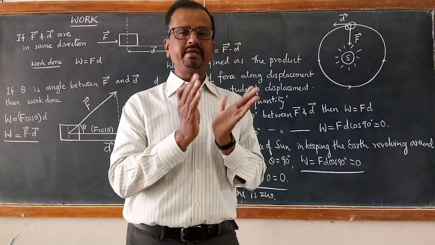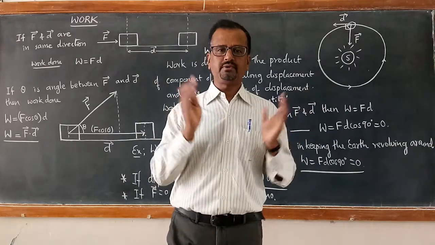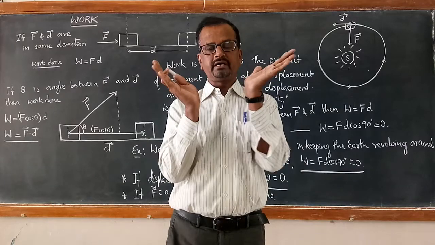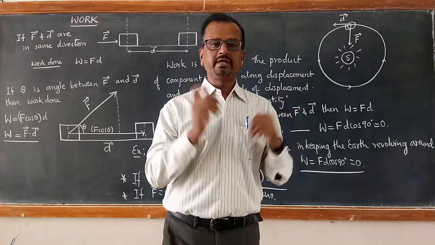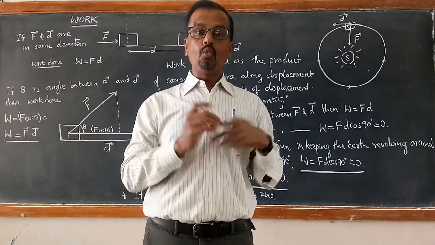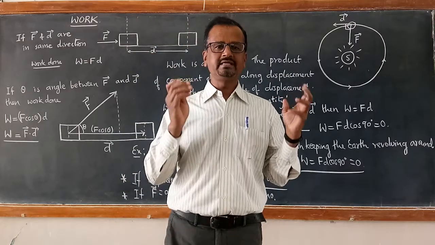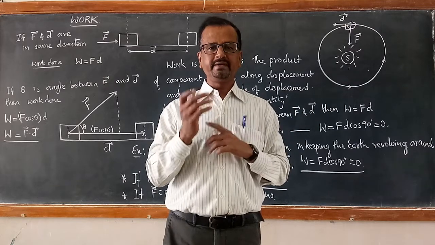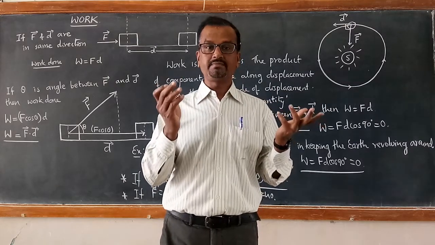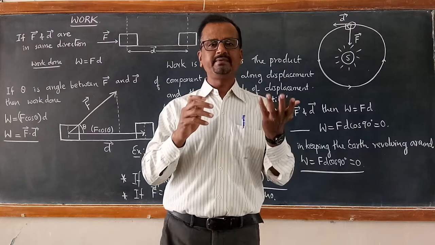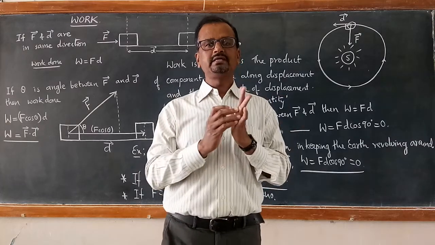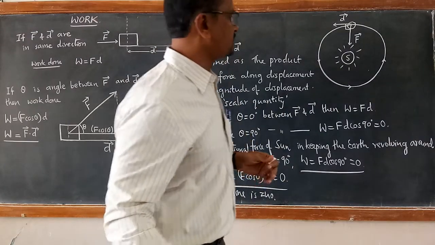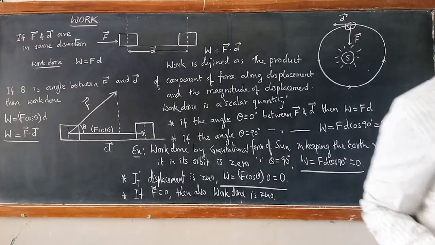If the angle between them is acute, work done is positive. If it is obtuse, work done becomes negative. If the angle between them is 0, work done is plus Fd. If the angle between them is 180 degrees, work done is minus Fd. So these are all important things. Let us write that point also.